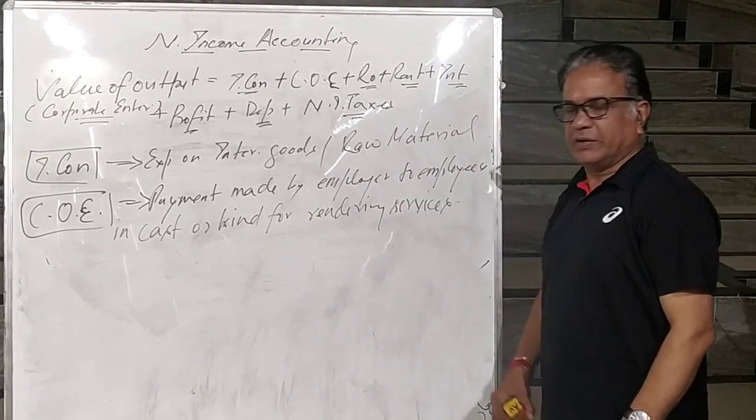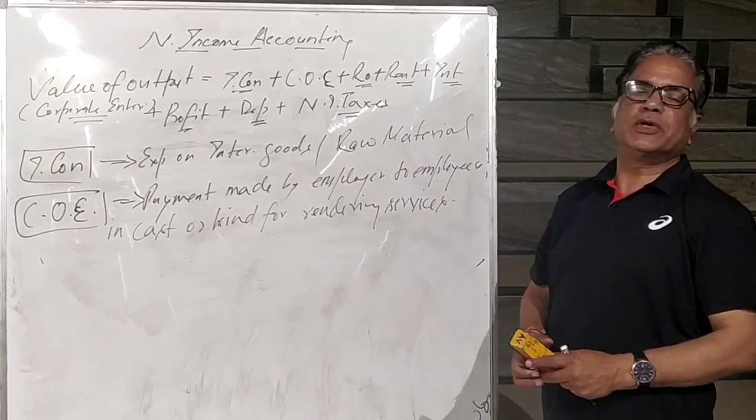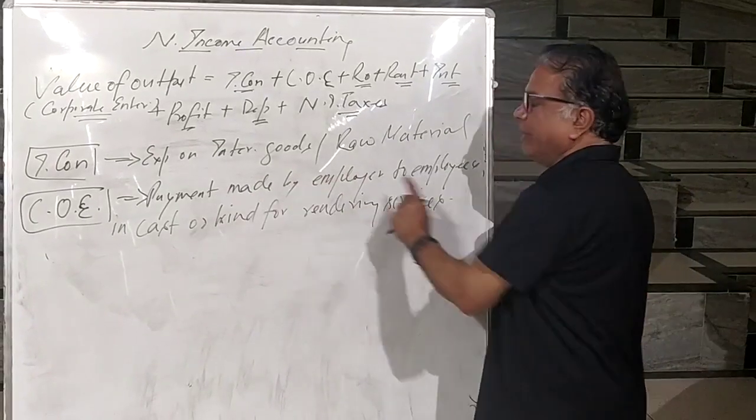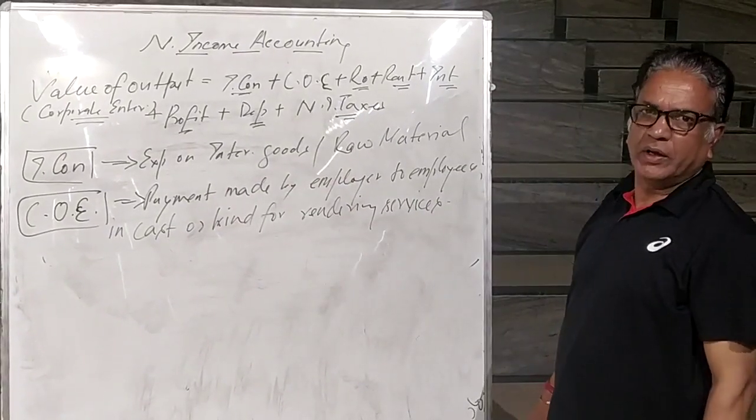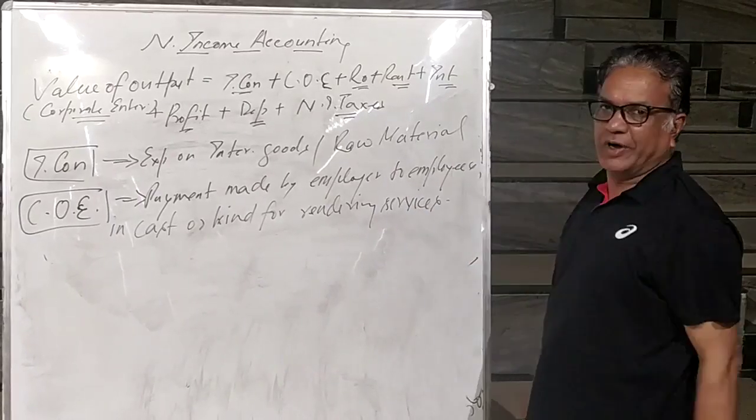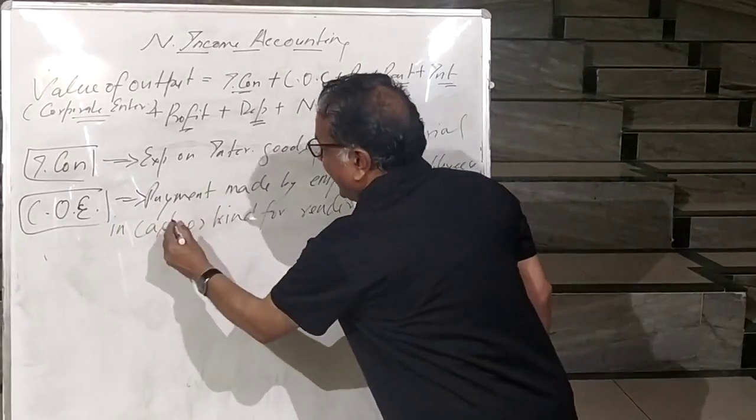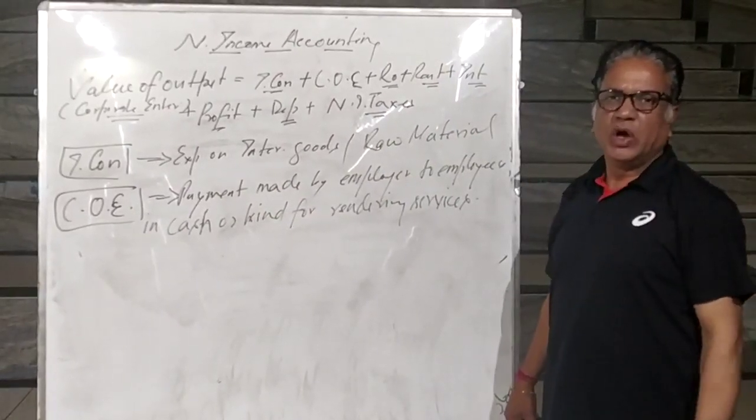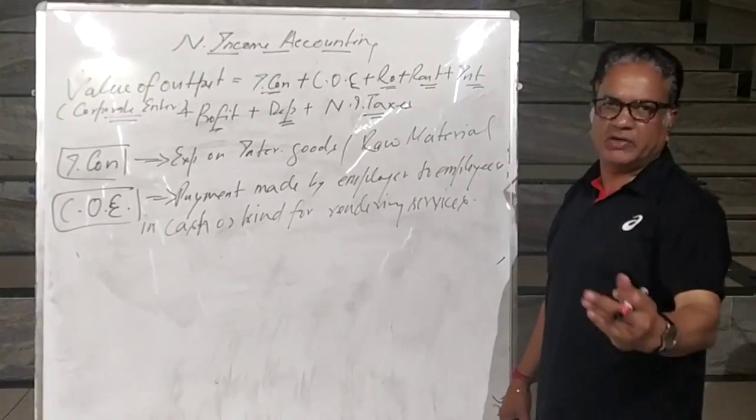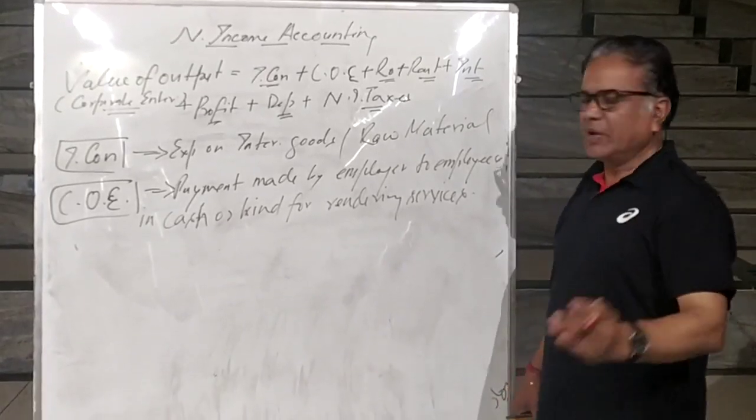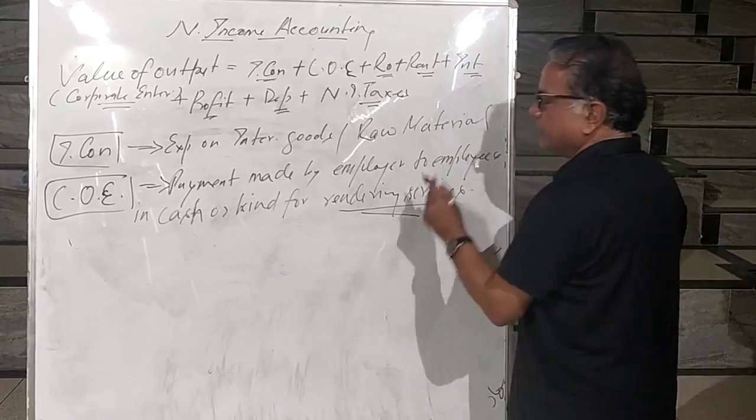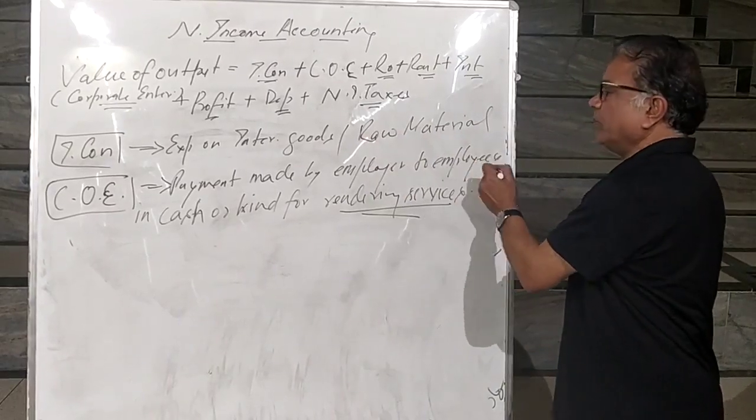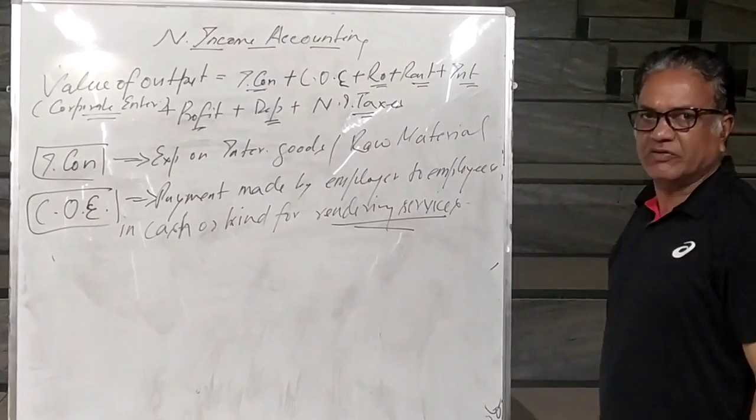So this is very important. What is COE? COE means compensation of employees. What is compensation of employees? It is a payment made by employer, okay, owner, to the employees, workers. How? In cash or kind. It may be cash in the form of wages, or it may be kind in the form of free accommodation, free food, etc. For what purpose? For rendering services. So what is COE? Payment made by employer to employees in cash or kind for rendering services.